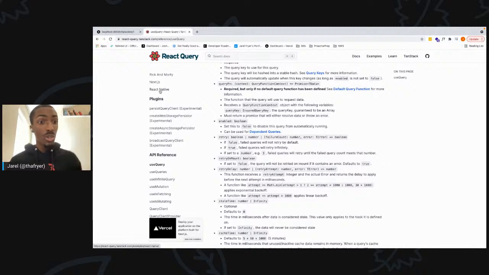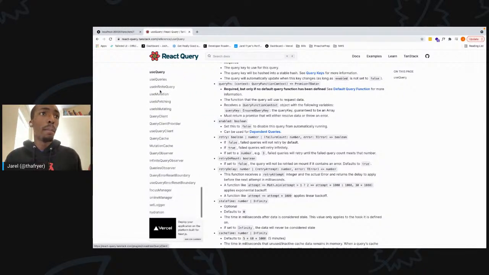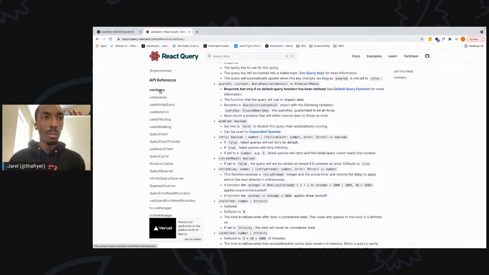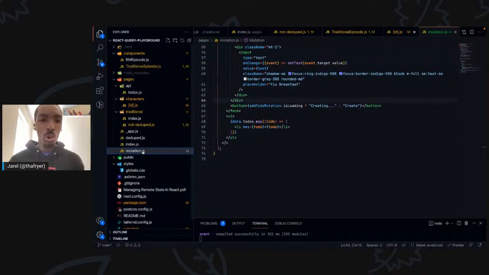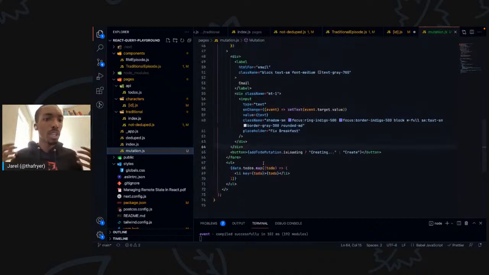You see my mouse. You can also use it in React Native, and that'll show you a nice little code snippet on that page. Okay, so there's one more hook that I want to show here, and then I'll dive into explaining how I would get it set up in the application. Okay, so we were looking at queries just now, and queries are pretty much GET calls, right?